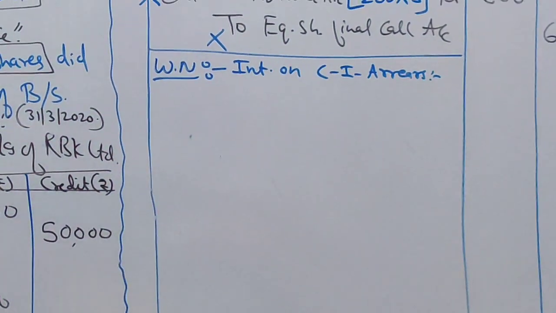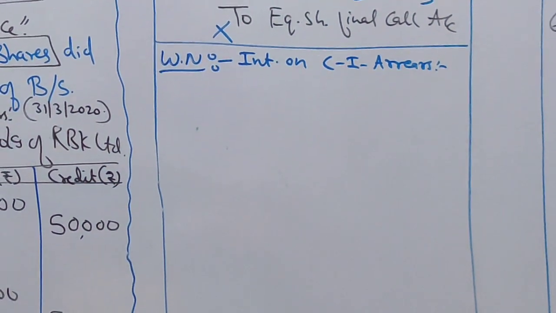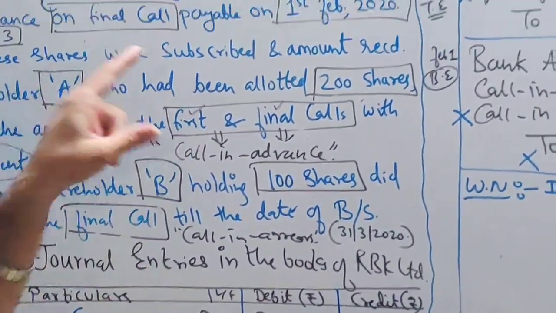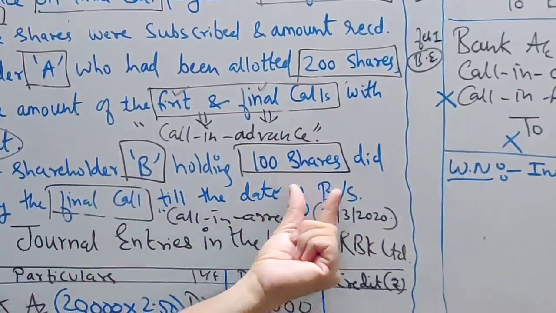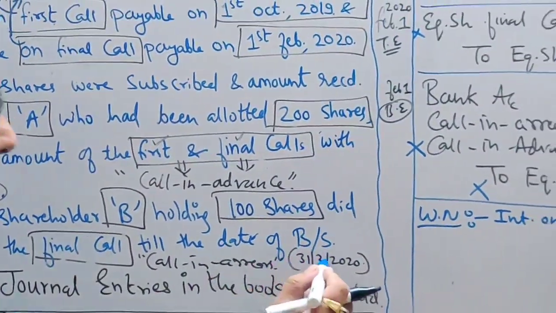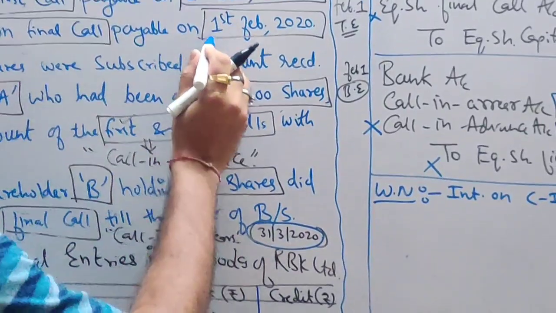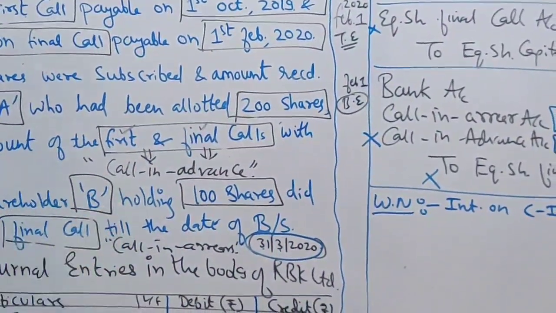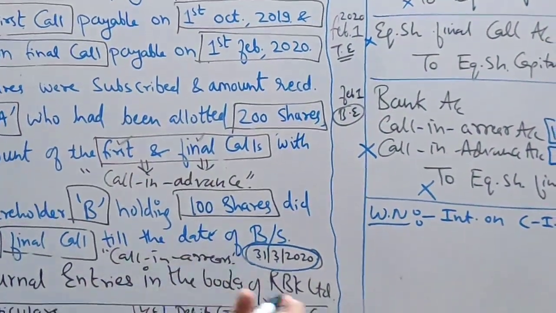Okay, it's very simple. Who made arrears? Mr. B. He made arrears on the final call. When was the final call made? The date is important. 1st of February. He didn't pay the money till the date of balance sheet. What is the date of balance sheet here, students? 31st March 2020. So 1st February to 31st March. You have to count the number of months. So February and March, so we are going to calculate 2 months of interest.